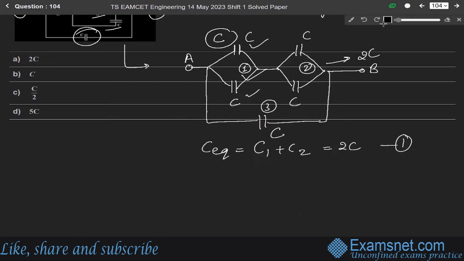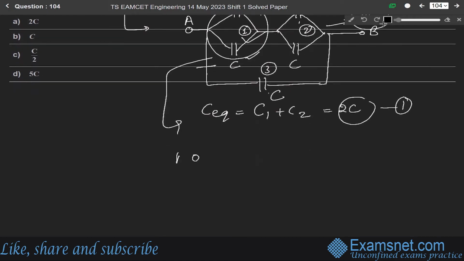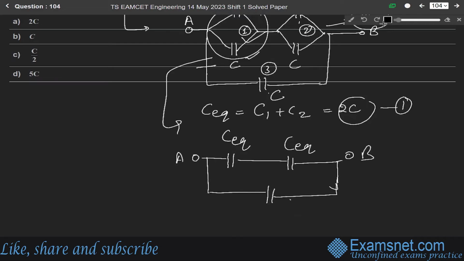Since now this is 2C, this is 2C, and this is C. First of all, these two are in parallel, and they are making 2C. These two are in parallel, they are making 2C. So this circuit can be redrawn as, let us say this is A. This is the C equivalent of the first, this is the C equivalent of the second, and now this is point B and this is C.